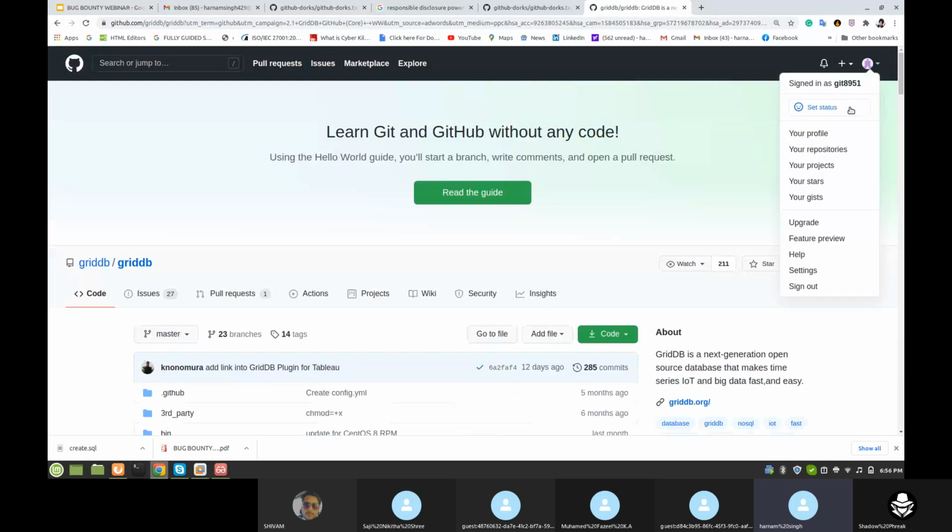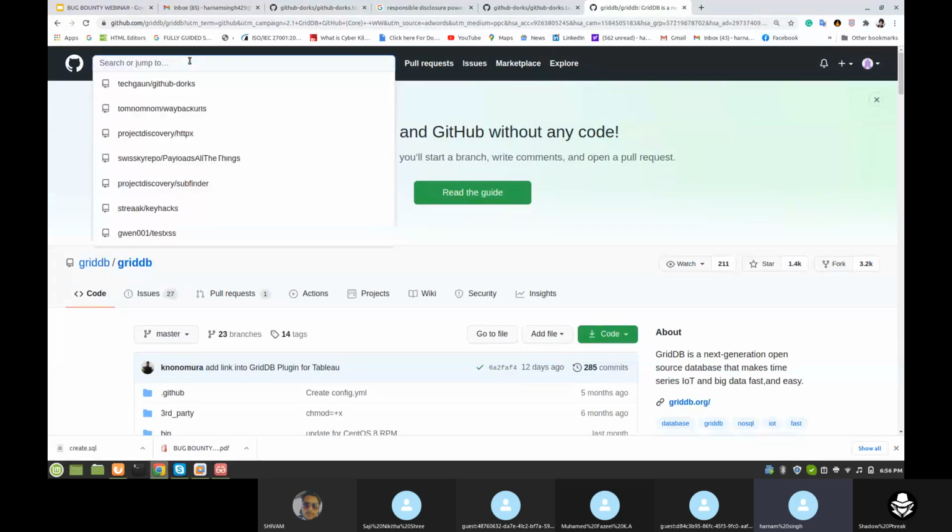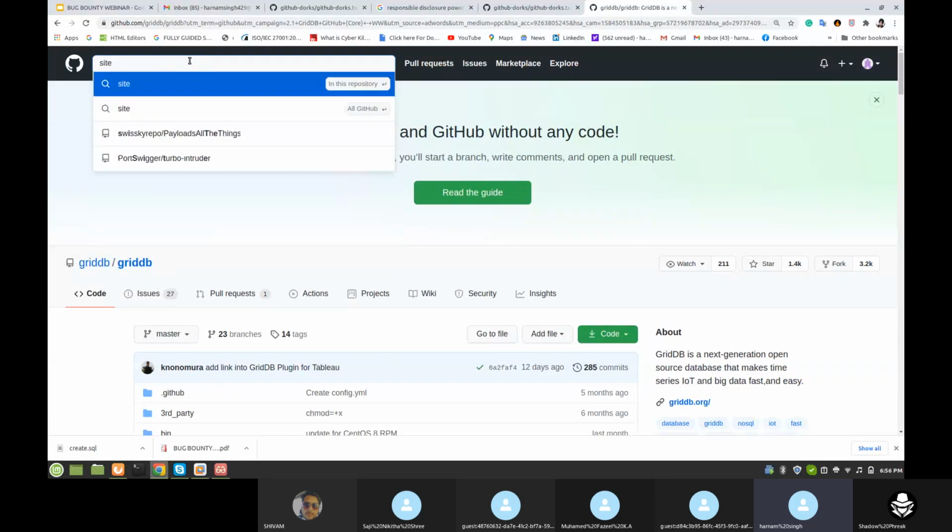Here, this is my account. Now here we will find some information related to the domain. First, what was the word domain? Like outreach.io, and here we will find API key or AWS API key, AWS secret key.